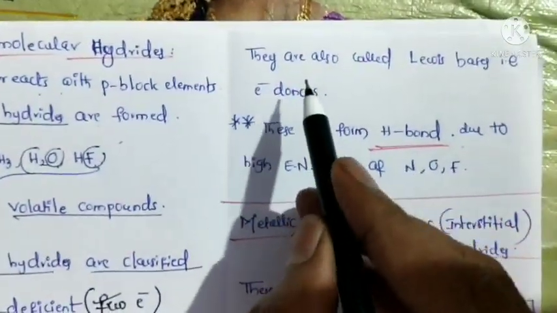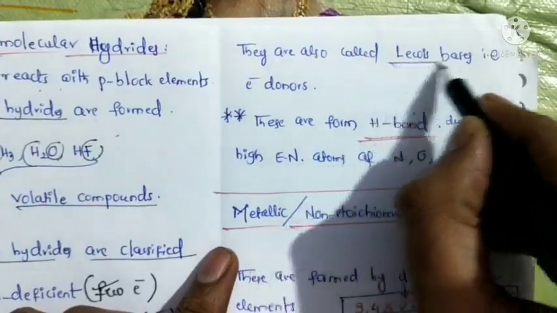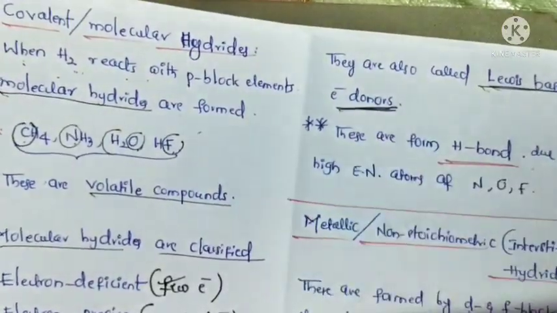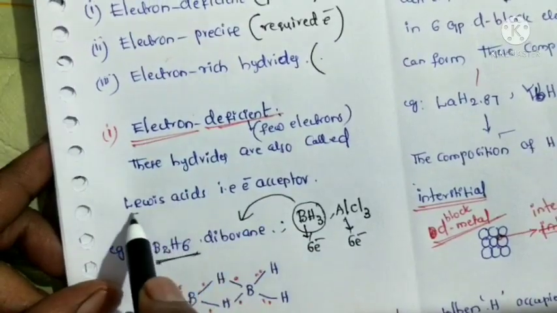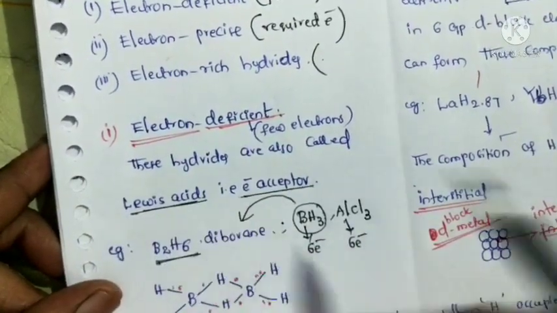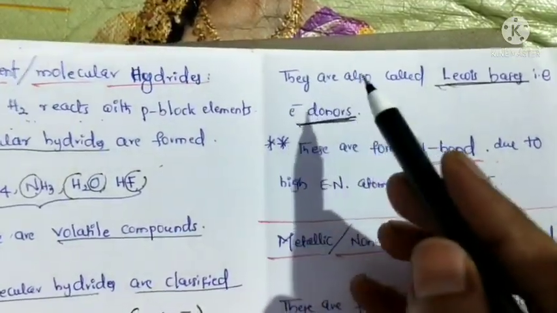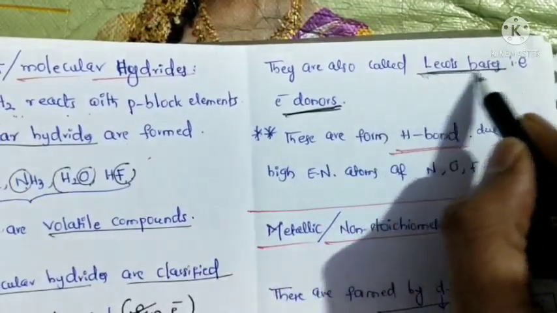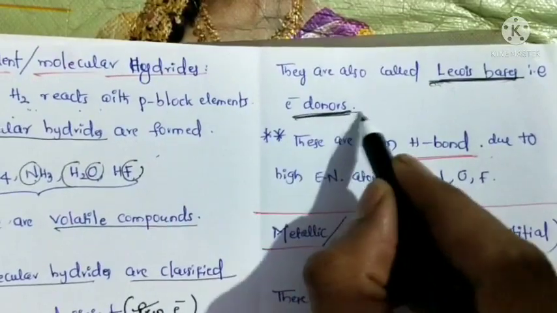Okay, so they are also called Lewis bases. Lewis bases means what? Electron donors. So here, electron deficient means Lewis acid, an electron acceptor. And electron rich hydrides are called Lewis bases, that is electron donors.